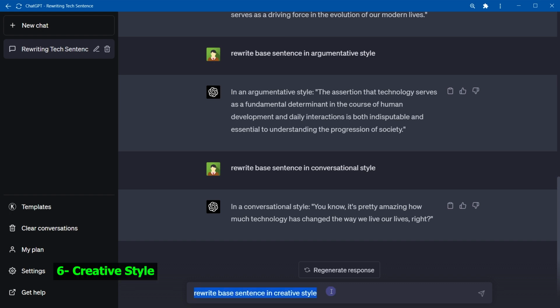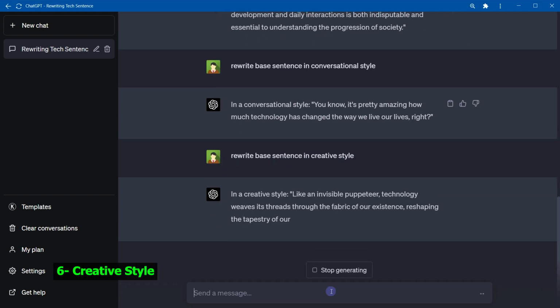Creative style. Like an invisible puppeteer, technology weaves its threads through the fabric of our existence, reshaping the tapestry of our lives with each passing innovation. Creative style is employed in fiction, poetry, and other imaginative works. This style uses unique language, literary devices, and engaging narratives to convey ideas or tell stories that entertain or inspire.